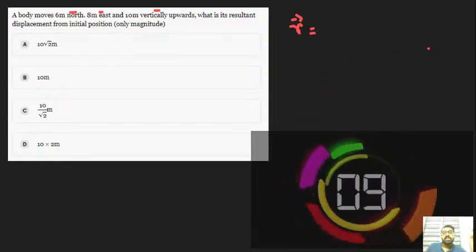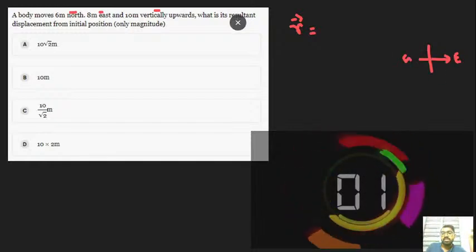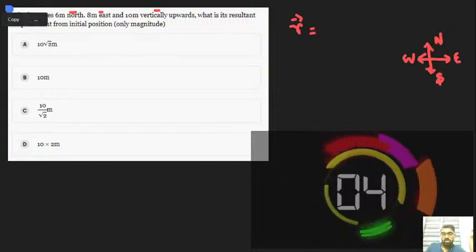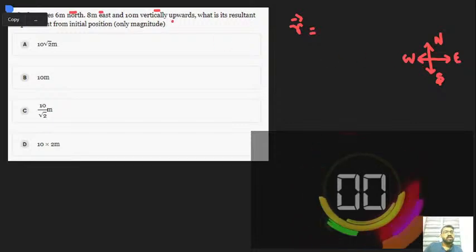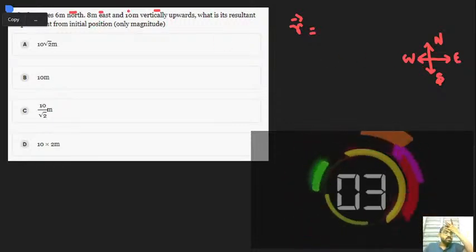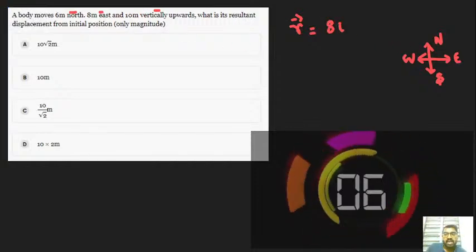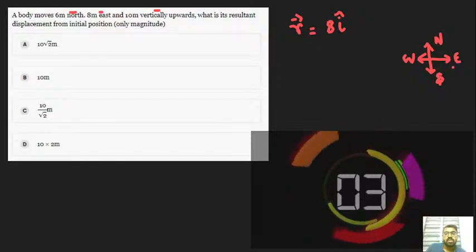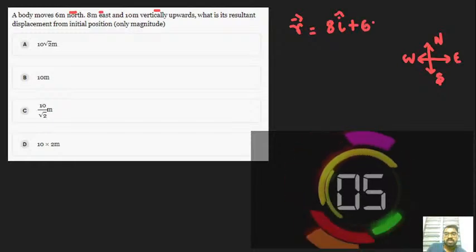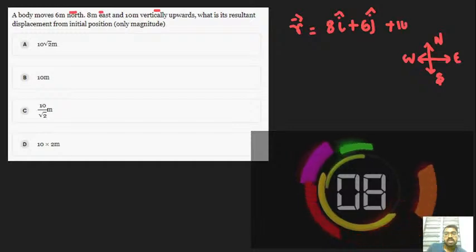Before moving to that, we can put a compass here: east, west, north, as well as south. Now we can allot it for each magnitude they have given. 8 meter east, 6 meter north, 10 meter vertically upwards. We can allot 8 i cap because the x-axis is involved. 6 meter north means 6 j cap, and 10 meter vertically upwards, 10 k cap.